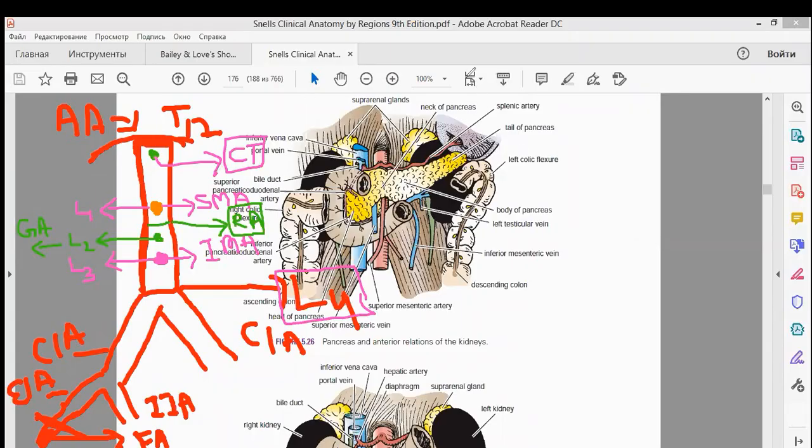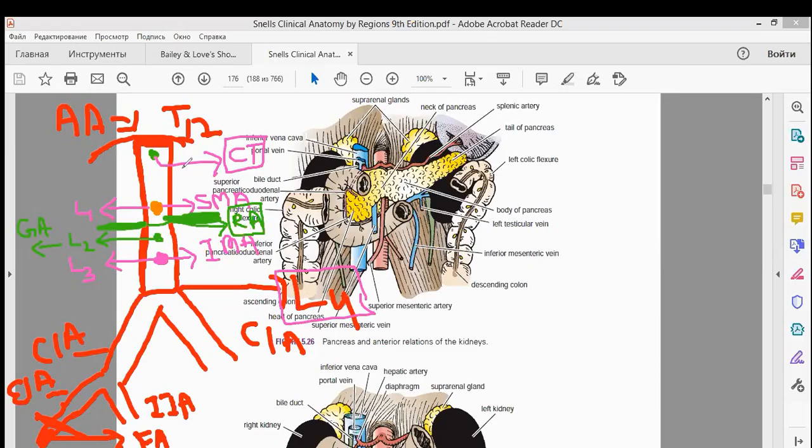If I want to draw the renal artery, for example, I draw it in green color. This is the renal artery in this direction, to the right kidney and to the left kidney, like this. The level is roughly between L1 and L2. So between L1 and L2, your renal artery is present.